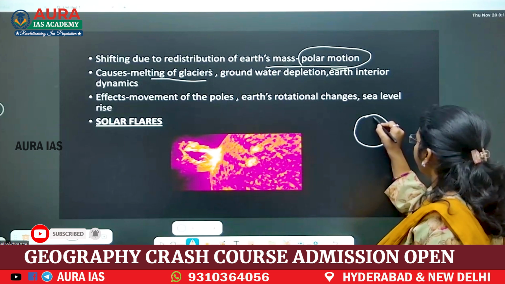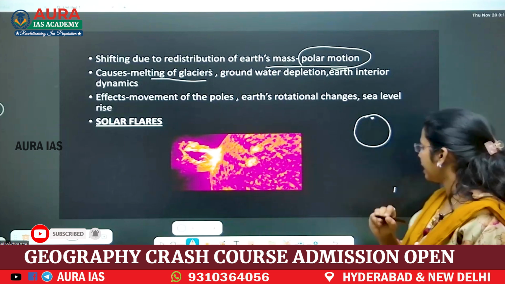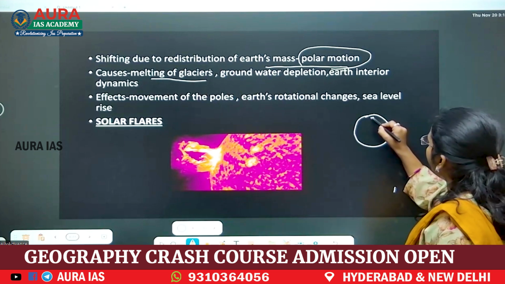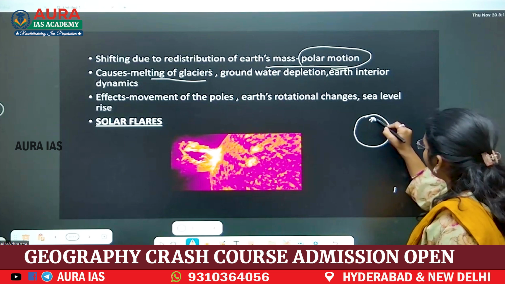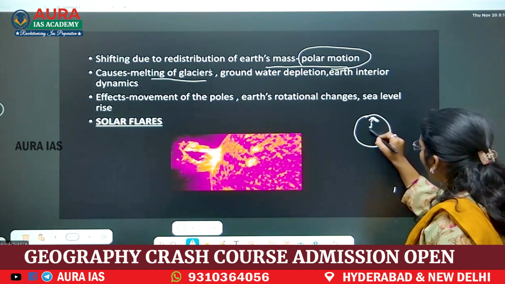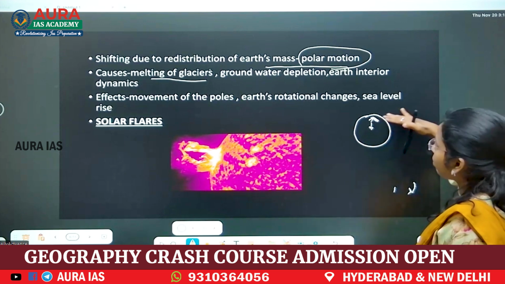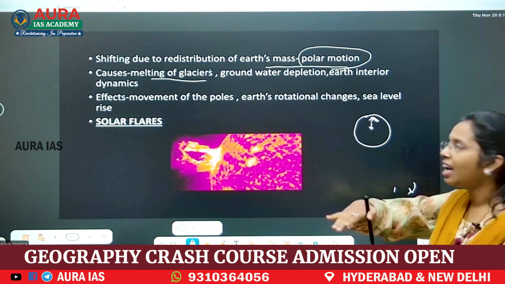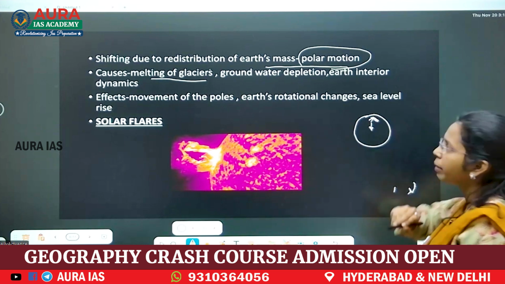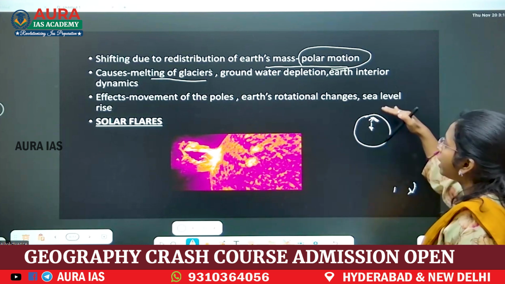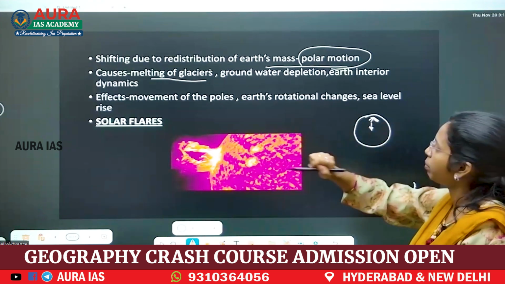Suppose glaciers are here. Example, here glaciers are melting, and that melting water is moving downwards on the Earth. Now here the mass will be decreased. Now here the mass will be increased. Like that, redistribution of Earth's mass is taking place.